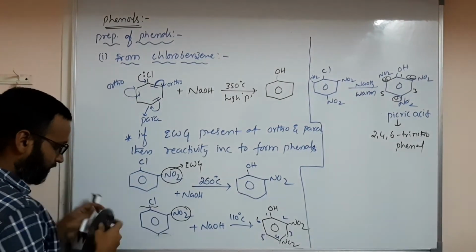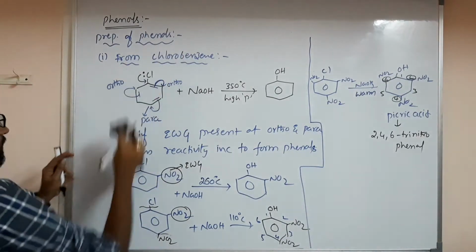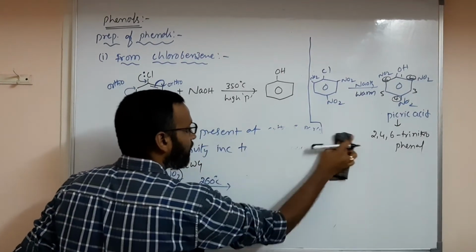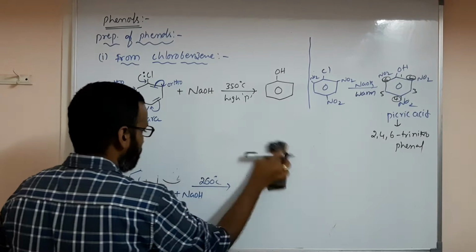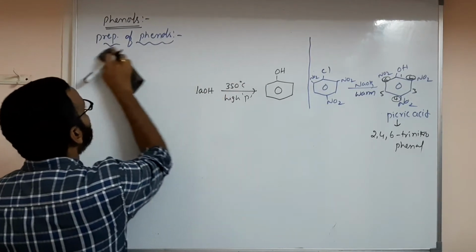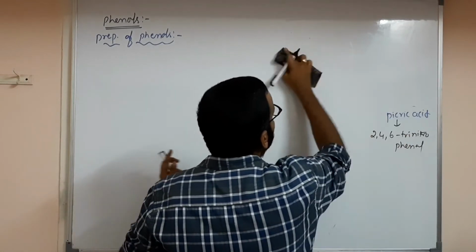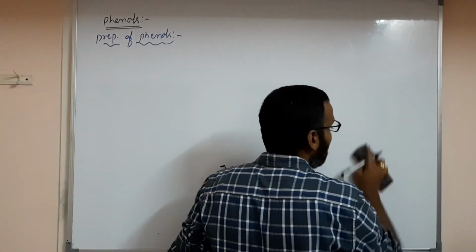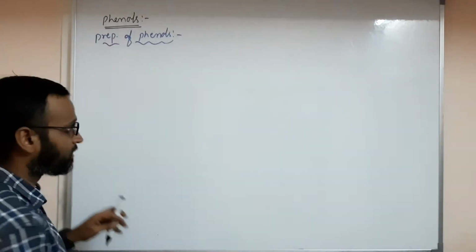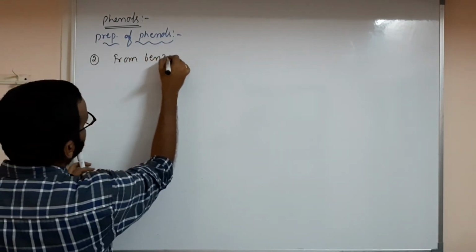Okay. So please write it down. So here you have NO2. Please note down all these things. So when you have electron withdrawing groups at ortho and para, then formation of phenol will be easy, because chlorine is an electron donating group, plus M group. Certainly the ortho and para positions have negative charge, so if you have some electron withdrawing groups at ortho and para, then what happens to the reactivity? It increases.